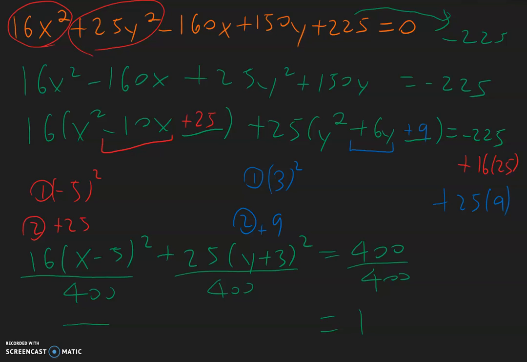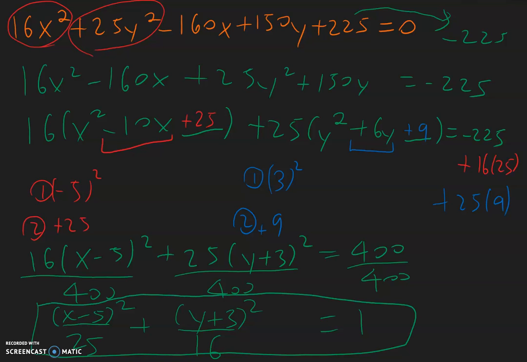So we have 25 on the bottom, x minus 5 squared on the top. And here, 25 over 400, well, 400 divided by 25 is 16 on the bottom, and then y plus 3 squared on the top. And that is the equation of the ellipse in standard form.